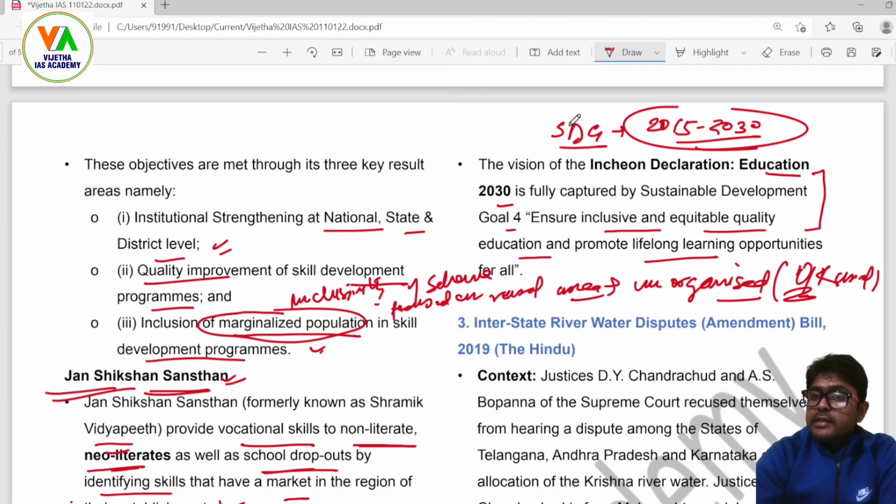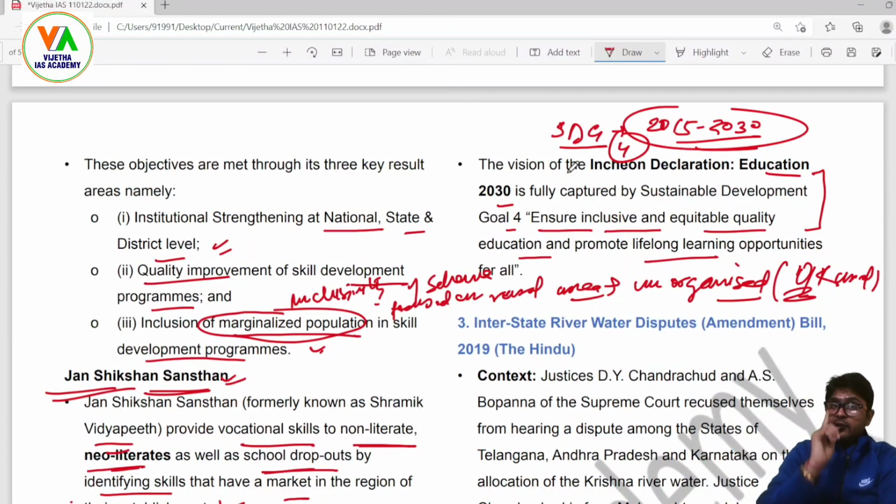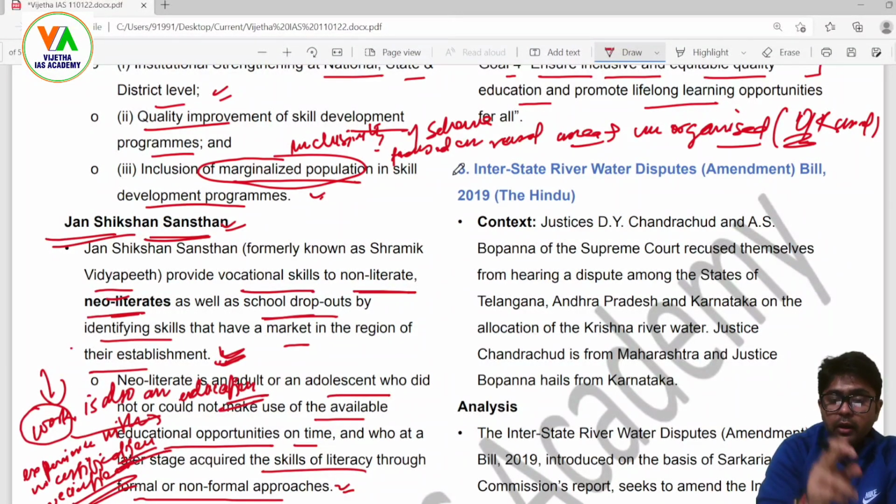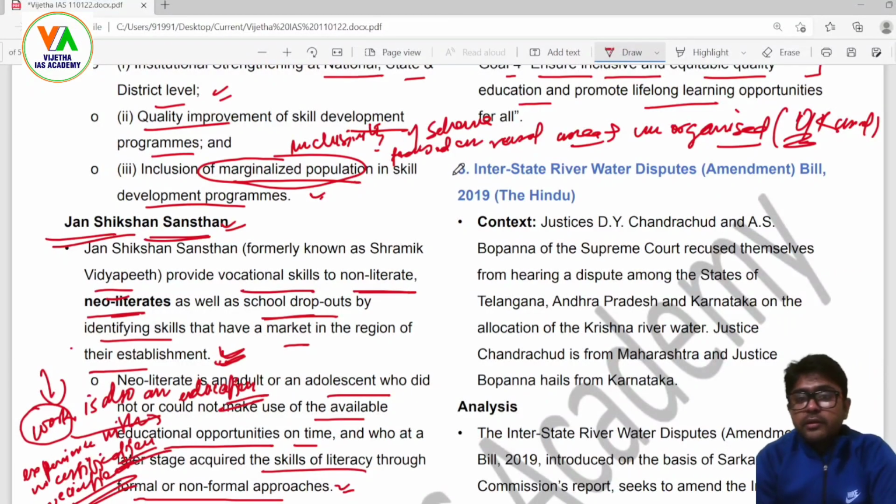So here, Sustainable Development Goal number 4 talks about education, which is captured as ensuring inclusive and equitable quality education. That means this SDG 4 is talking about education. That education, as I said, is not only going to school, it is also knowing about the work you are doing and how qualitatively you are doing it. So this is all about some 2-3 schemes, because you sometimes have to include these schemes while framing your answer, while writing the economic section, in the economy paper, GS number 3.